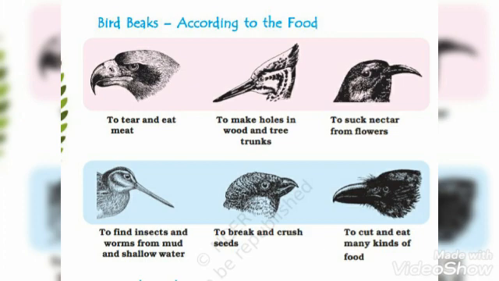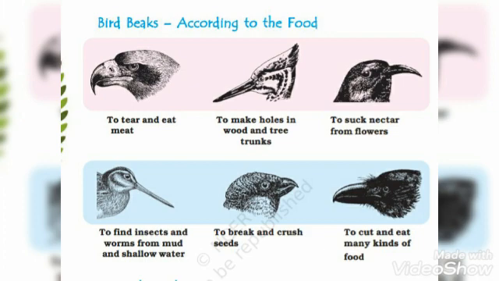It is easy for them to tear and eat the meat. To make holes in the wood and tree trunks, this kind of woodpecker has a long elongated kind of beak. To suck nectar from the flowers, this hummingbird beak, you can see it will be easier for him to suck nectar from the flower. To find insects and worms from mud and shallow water, this bird has such long needle-like beaks. To break and crush the seed, this bird has a separate kind of beak.